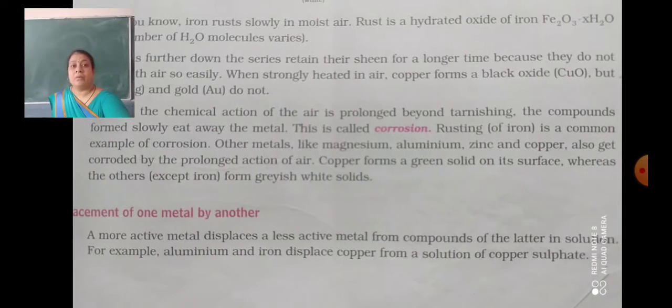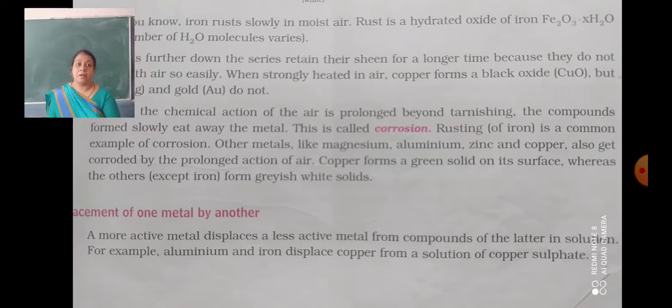Now all of you know, when iron is placed in moist air, it forms rust. What is rust? Rust is hydrated iron oxide, of the formula Fe2O3.xH2O, where x is the number of water molecules. It can vary. When metals are kept for a long time in moist air, they get a coating of some chemicals over them and lose their shiny properties.